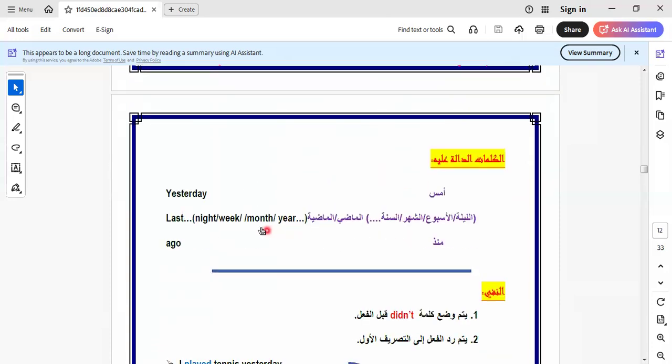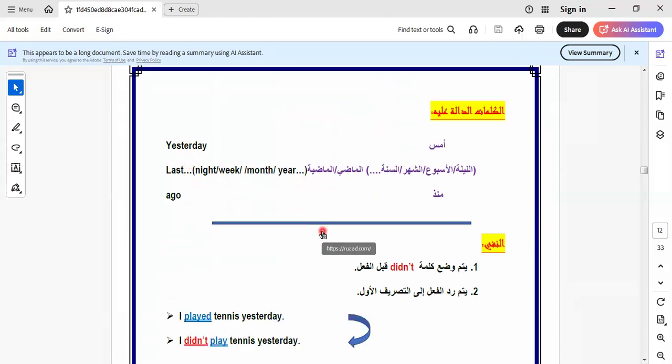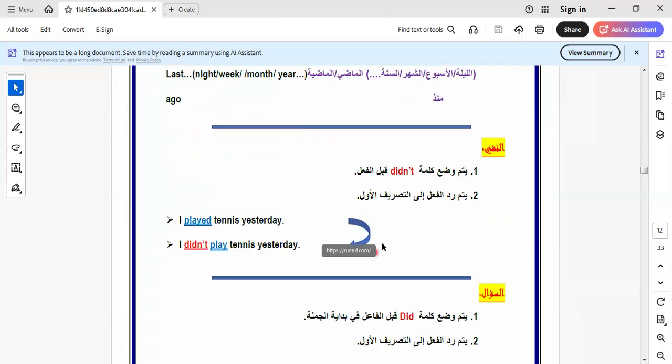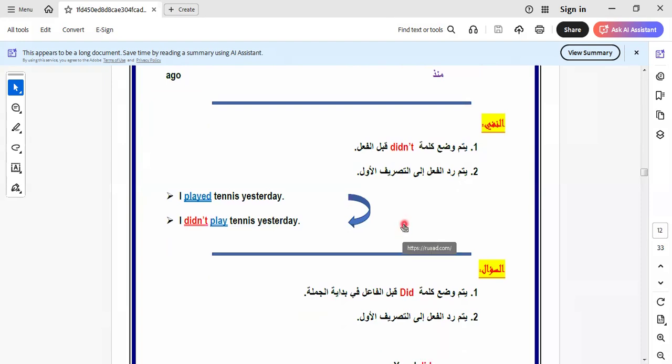Then we have here the keywords expressing the past, which are yesterday, last, ago. These words express an action that happened in the past. So this is the affirmative form. So when we talk about the interrogative question or negative form, what can we do in the negative form?